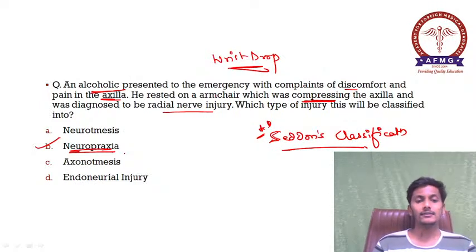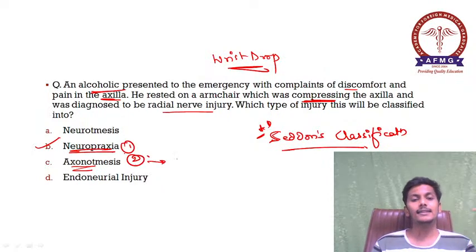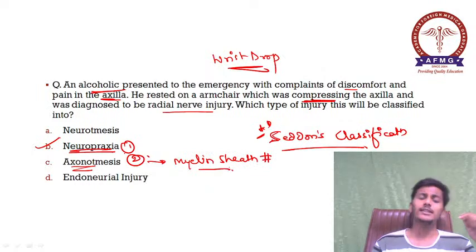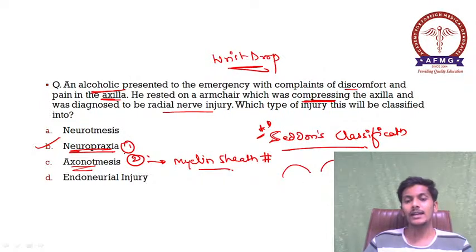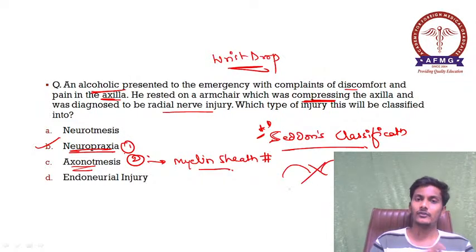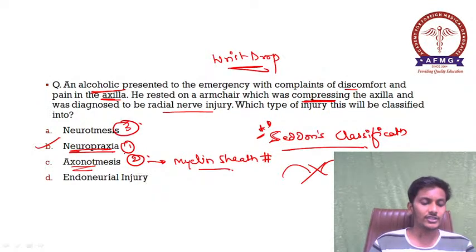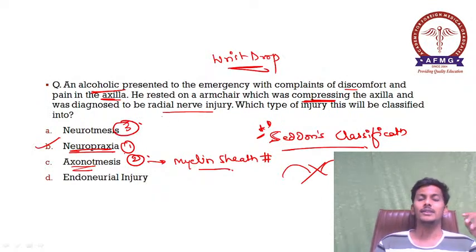Then the second degree is your axonotmesis. What happens here? There is disruption of your myelin sheath or your endoneurium, due to which the conduction is affected. So the normal conduction would be affected due to disruption of this myelin sheath. This is your second grade of nerve injury, and the third grade of nerve injury is your neurotmesis.